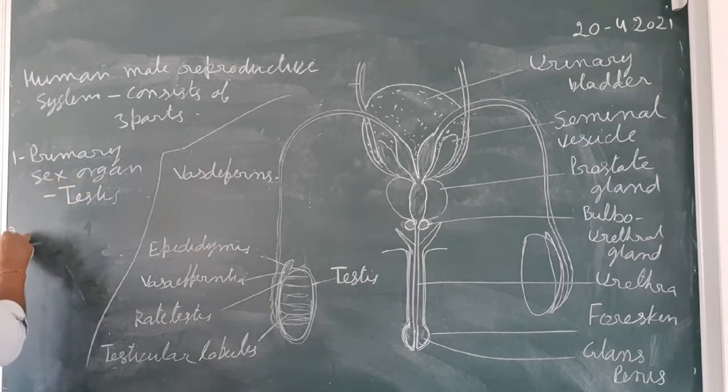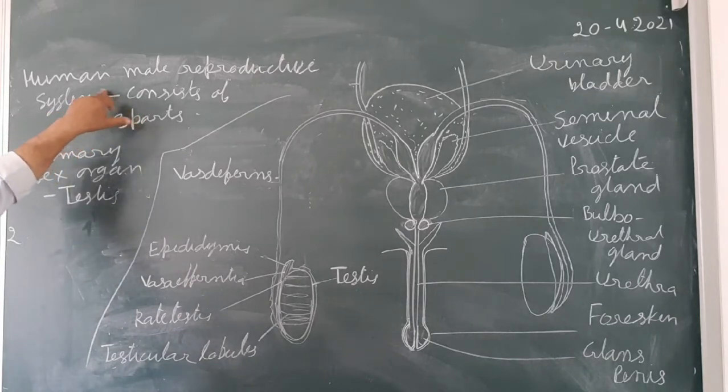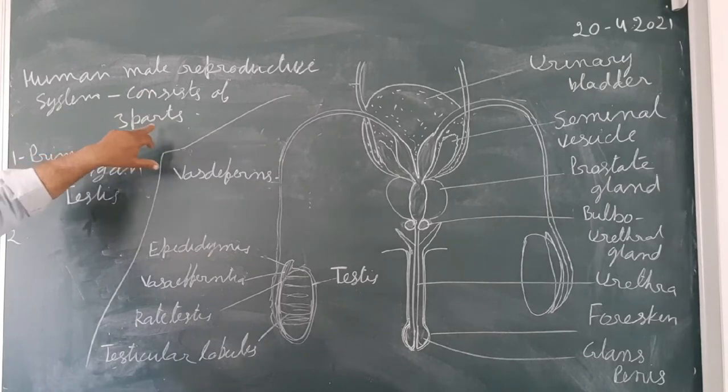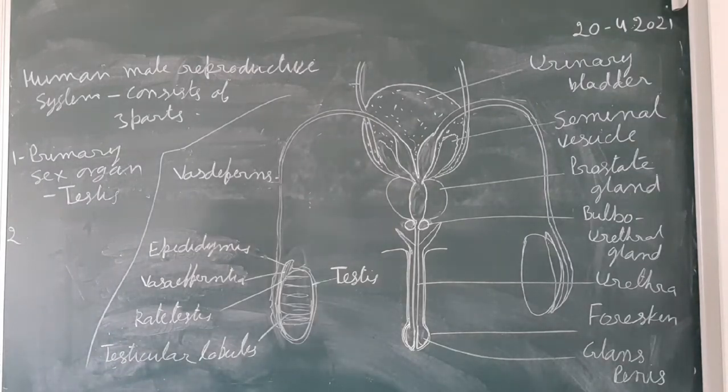And second, the human male reproductive system consists of three parts. Number one is the primary sex organ or testis. Now the second one is the secondary sex organ or accessory sex organs.